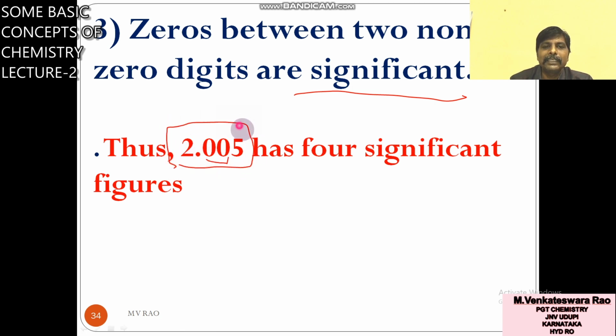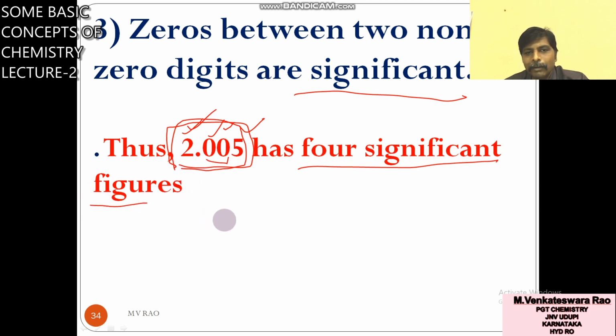Both sides of these zeros are non-zero digits, so in this case you have to count these zeros also. How many digits are there in total? 1, 2, 3, 4. So there are 4 significant figures in 2.005. One more example I will take.